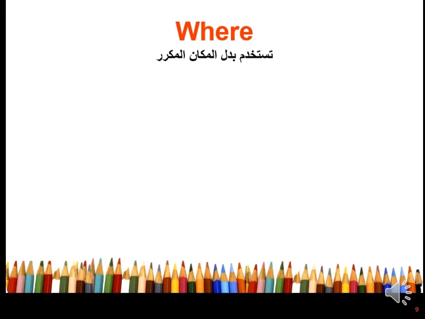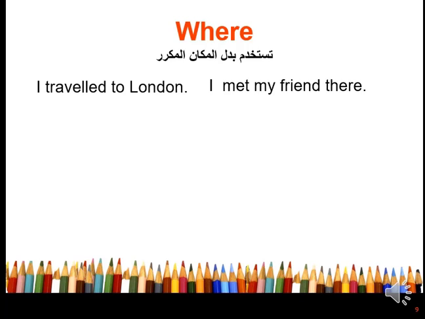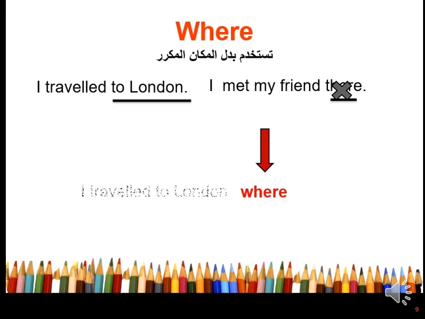Where is used for places. I traveled to London. I met my friend there. There means London. There can be omitted and we use where instead. When we omit the pronoun, we put the relative pronoun at the beginning of the second part of the sentence. So here we say, I traveled to London where I met my friend.